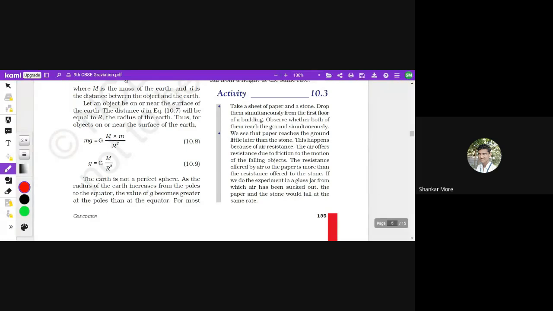Now we take a chamber in which the air has been removed, or there is vacuum. Here, if we drop the paper and the stone at the same time, which one would land faster? In vacuum, both will fall in the same time. How is that possible? No air, right?